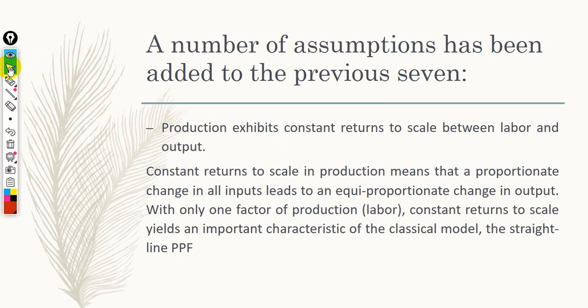This assumption means that we are going to use a straight line PPF in case of the classical model. As we said in assumption number 4, we have two different shapes of PPF, straight line PPF and concave PPF. So according to this assumption, we are going to assume that the PPF follows the straight line PPF.